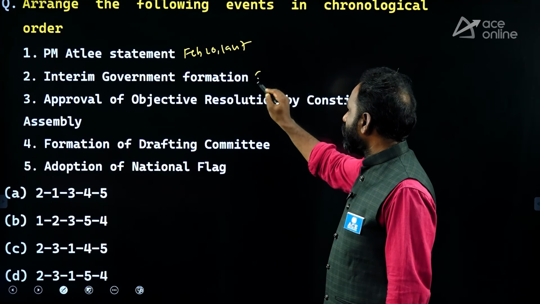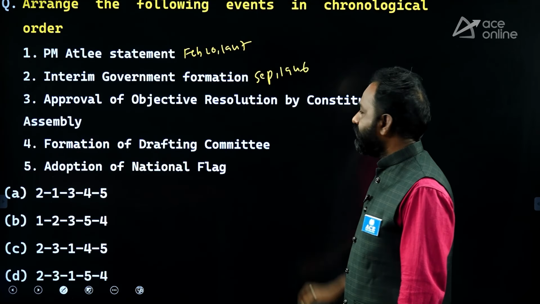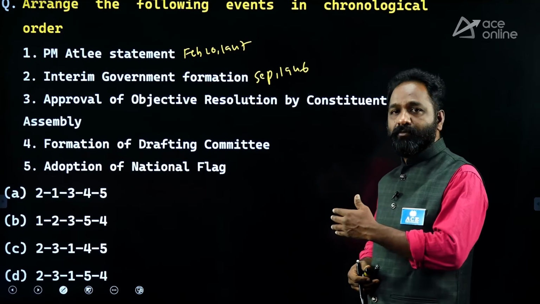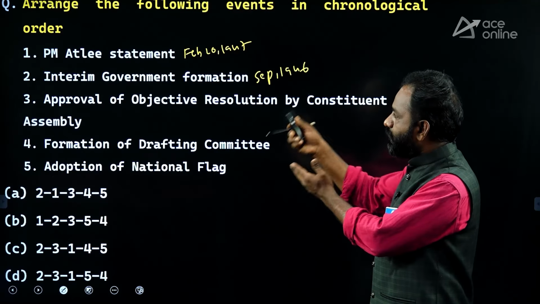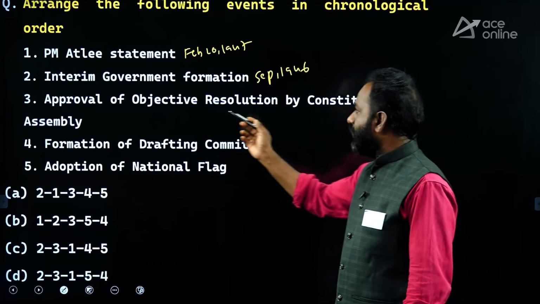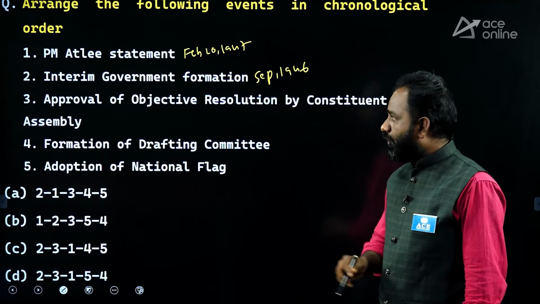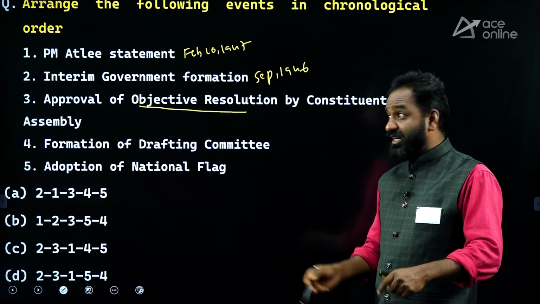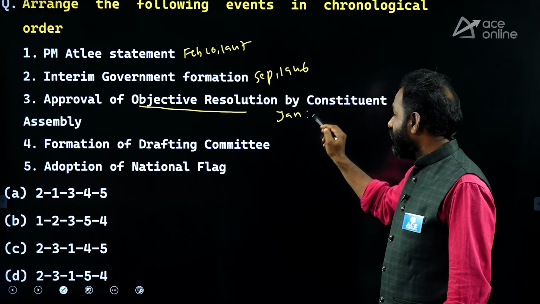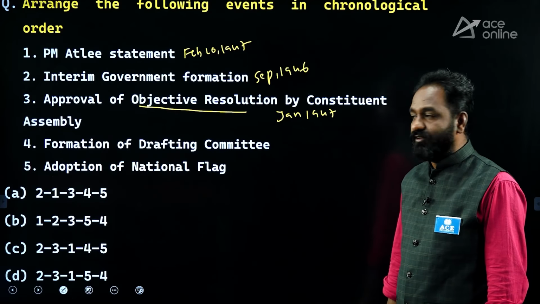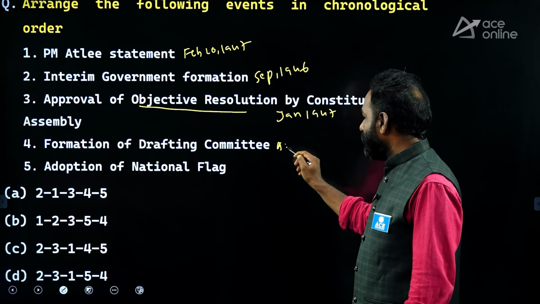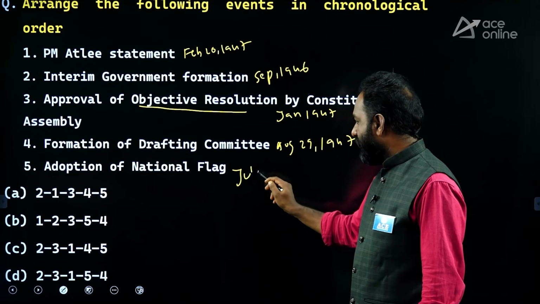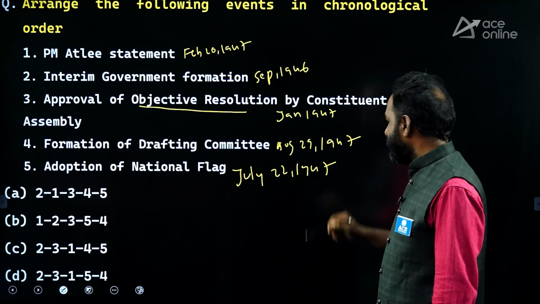The interim government formation happened in September 1946. You know that elections for the Constituent Assembly happened in July-August, and in the month of September the interim government was formed with Indians. Next, approval of object resolution by Constituent Assembly. The object resolution was introduced by Nehru on December 13, 1946, but was approved by the Constituent Assembly in January 1947. That is the difference. Formation of Drafting Committee, August 29th, 1947. Adoption of national flag, July 22nd, 1947.